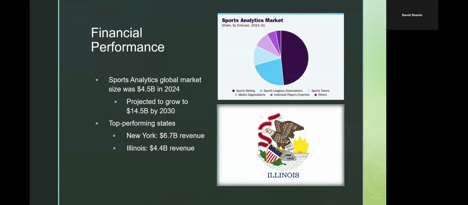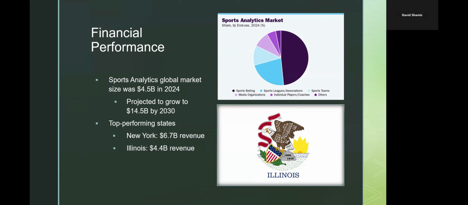And here's a bit of an outlook on the future financial performance of this project. As you can see on the graph on the top right, this is a breakdown of the sports analytics market from last year. You can see the lion's share of that is sports betting, which has a pretty big market for predicting the outcomes of games and how players perform.